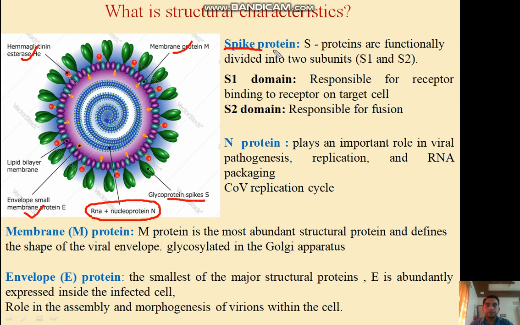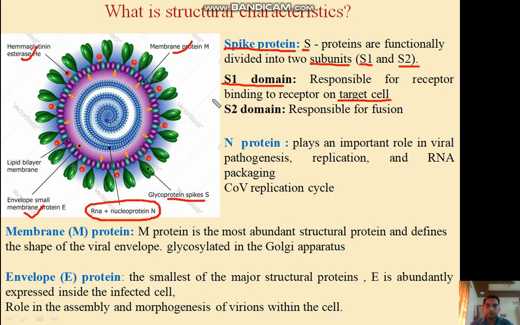Let us first discuss the spike protein. This spike protein is considered to be S. The S protein is functionally divided into two subunits, S1 and S2. A subunit is a part of the protein. The S1 domain is responsible for binding to the receptor present on the target cell.